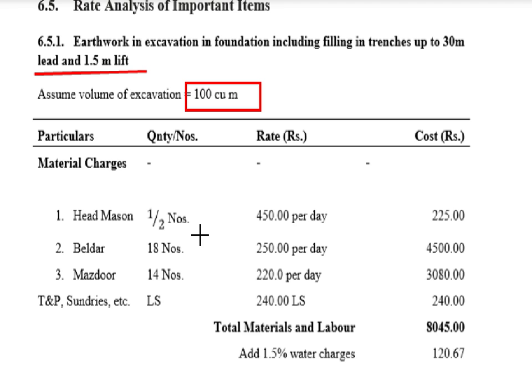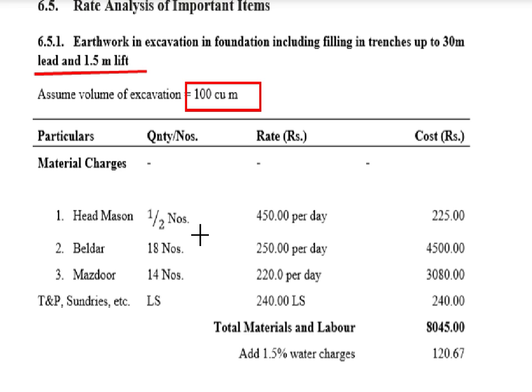Half mason means the mason will work only 4 hours in a day. Total shift is 8 hours, so that's why the mason will work only 4 hours, so that's why half number. So don't panic about what half number is. Half number means he or she will work only 4 hours, that is he or she will perform only half duty for that particular task.